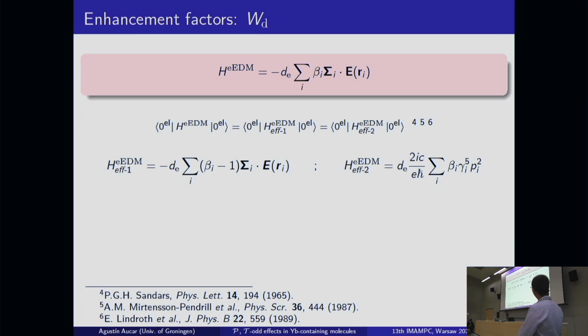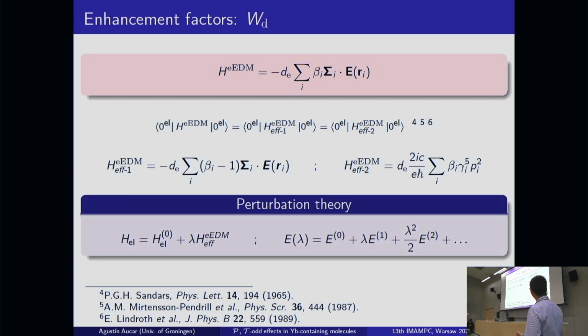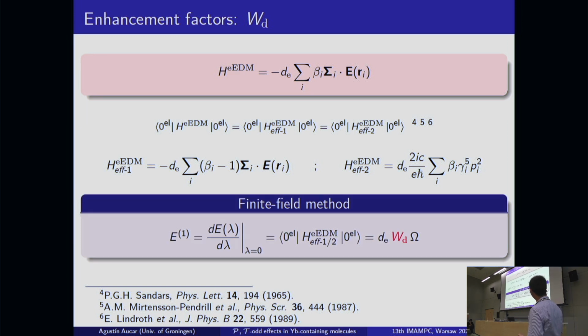And the first one here still has the electric field, but it has been shown that the main contribution in this case comes only from the electric field produced by the nuclei. So by using perturbation theory and then applying the finite field method, we can calculate the first order correction to the energy, and then we can get this enhancement parameter.